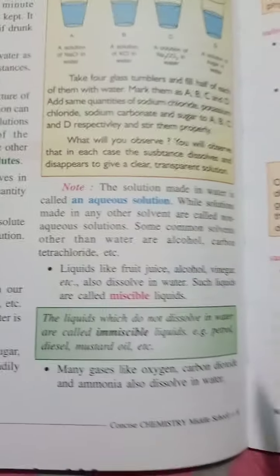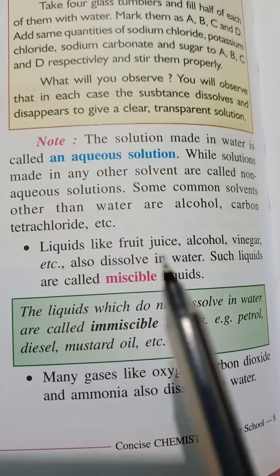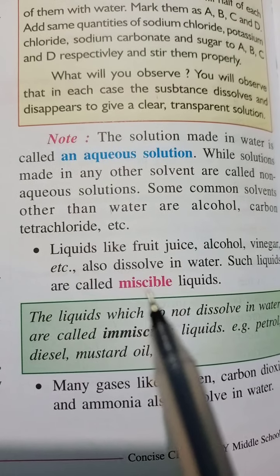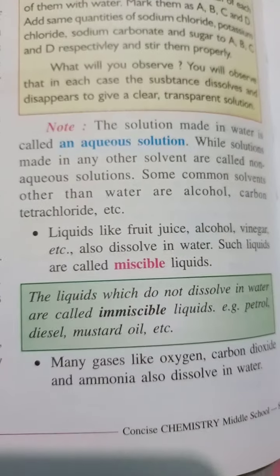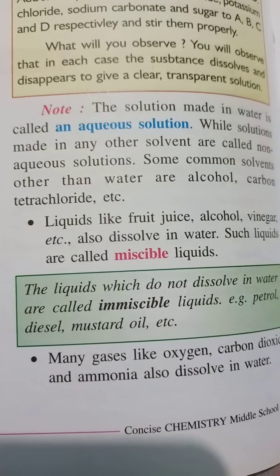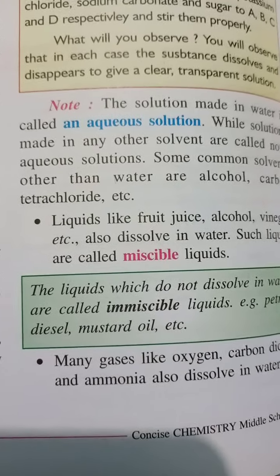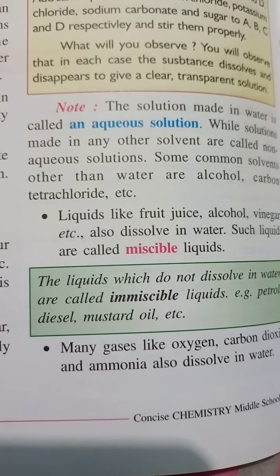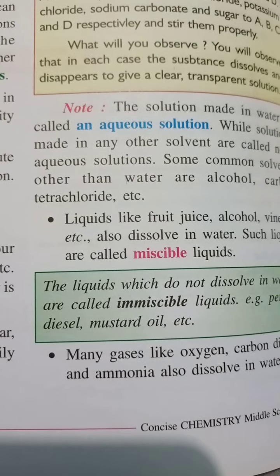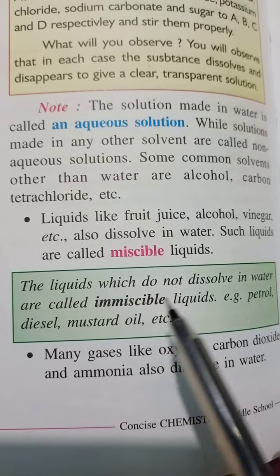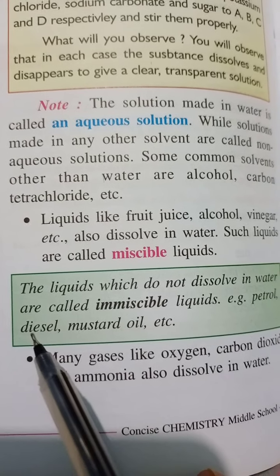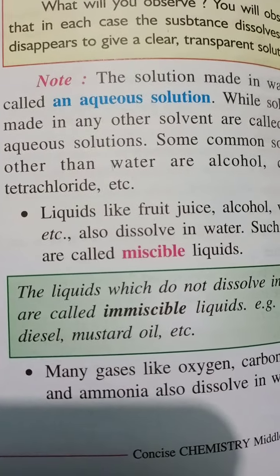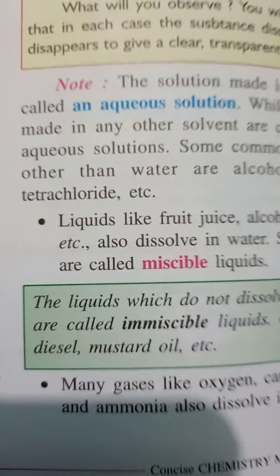Now, the liquids like fruit juice, alcohol, vinegar also dissolve in water. They are called miscible liquids. Actually, what are miscible liquids? The liquids which mix up in water are called miscible liquids, and the liquids which do not mix up with water are immiscible liquids, like petrol, kerosene oil, mustard oil, which never mix up with water. So they are called immiscible liquids.